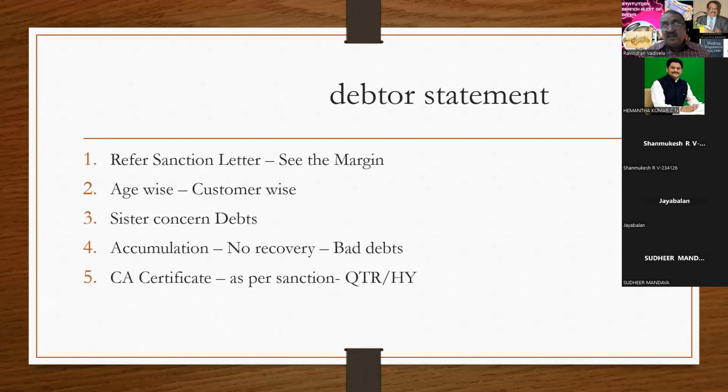Here there are a lot of cases where other than the statutory auditor, other auditors come and sign this stock statement. Don't do this. Don't sign the stock statement in other auditors' cases. There are a lot of CBI cases pending against young chartered accountants who have signed such statements. So please don't do it. Obtaining the CA certificate is a must, but this CA certificate must be signed only by the statutory auditor of the company and not by anyone else. So this is another point.